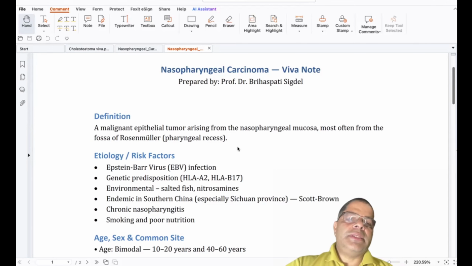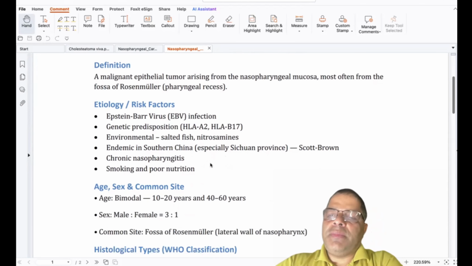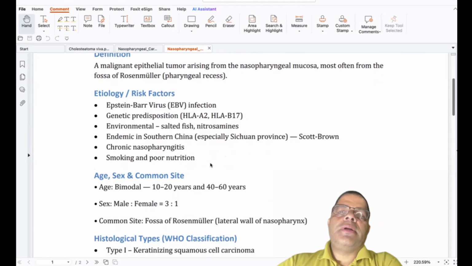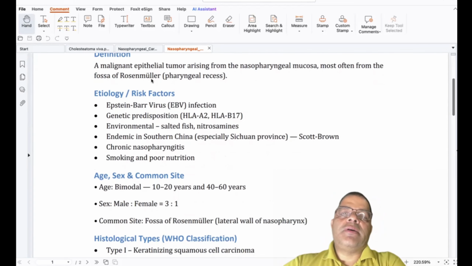Okay, definition wise, it is a malignant epithelial tumor arising from the nasopharyngeal mucosa, most often from the fossa of Rosenmuller. As a student, you have to know the fossa of Rosenmuller. This is the pharyngeal recess in the posterior part of the nasal cavity or nasopharynx.